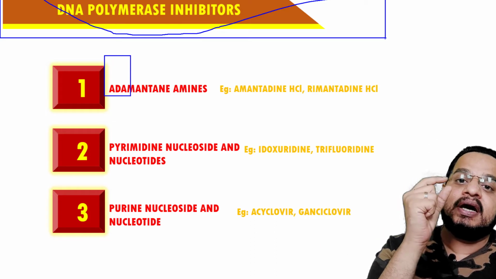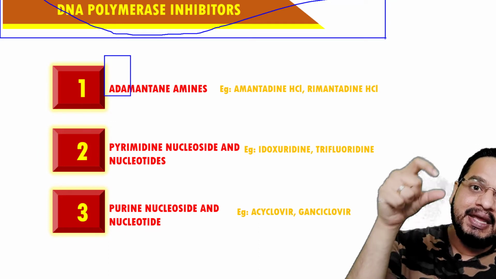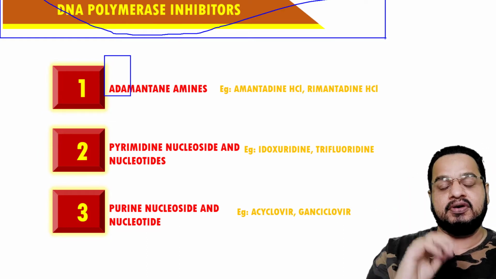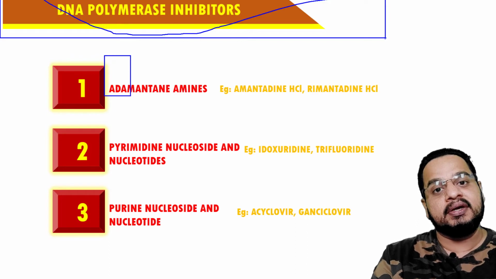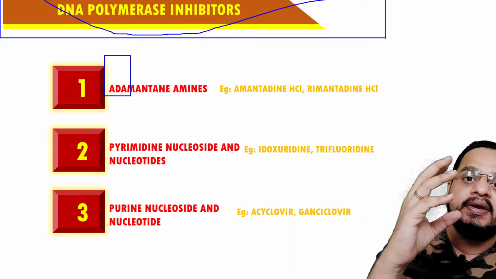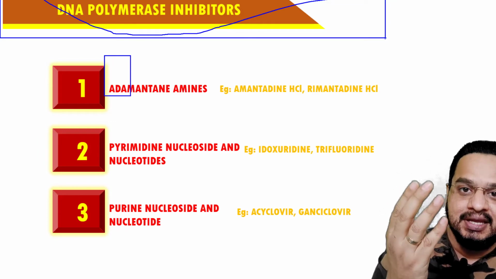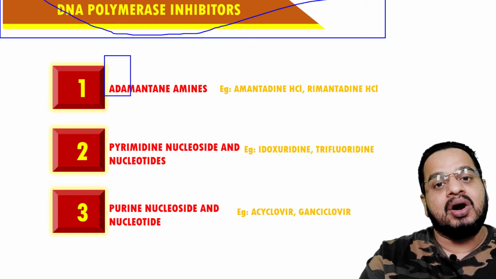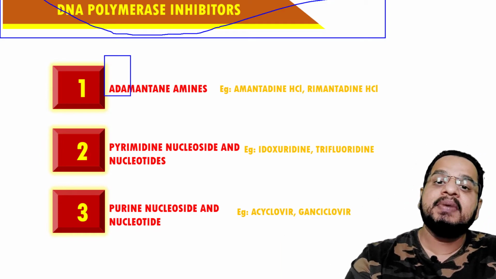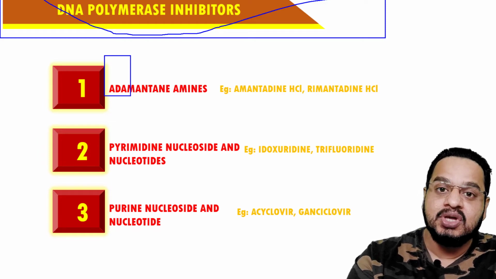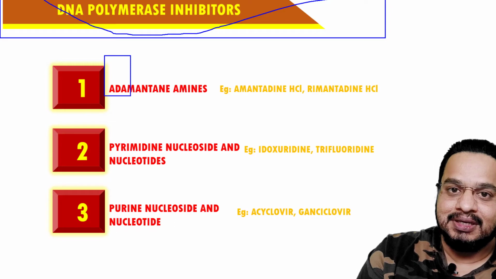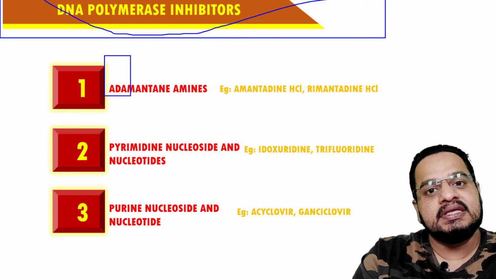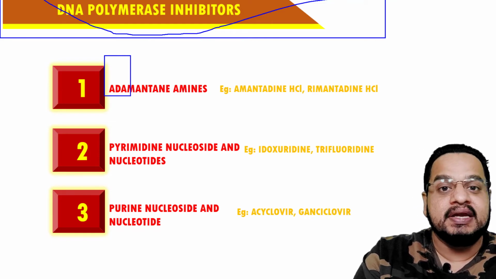Even these dummy nucleotides get incorporated into the new DNA or the new ssDNA, the single stranded DNA which is formed, and as they get incorporated, the faulty ssDNA, single stranded DNA, will be synthesized, and ultimately what will happen, as these are the faulty synthesis of viral DNA, ssDNA taking place, the ultimate synthesis of the protein which is required will not happen.